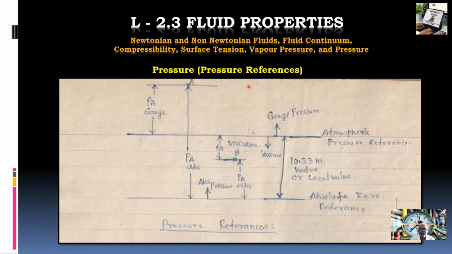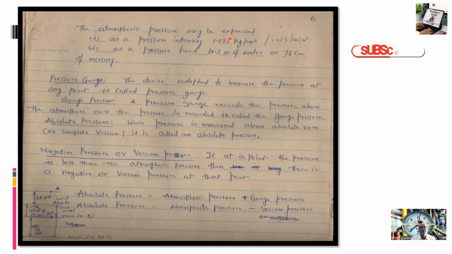Whatever pressure we are measuring above the atmosphere is known as the gauge pressure, and whatever pressure at a point P is below the atmosphere is known as the vacuum pressure or the negative pressure. Absolute pressure means absolute zero, that is total vacuum. Atmospheric pressure may be expressed in terms of pressure intensity, that is 1.033 kg per centimeter square. This is an old unit, which can be ignored nowadays. Better you use this unit, 1.053 kilonewton per meter square, as the pressure head is 10.33 meter of water or 76 centimeter of mercury.